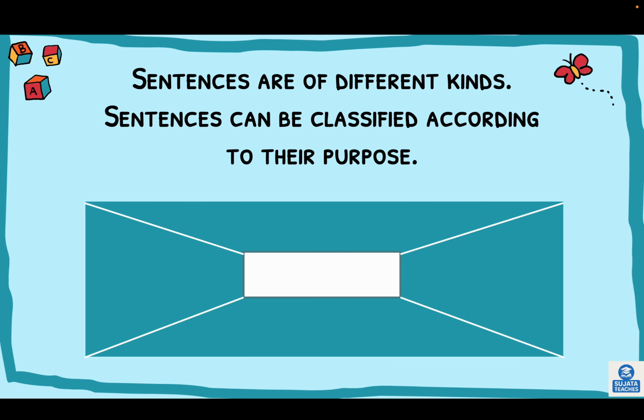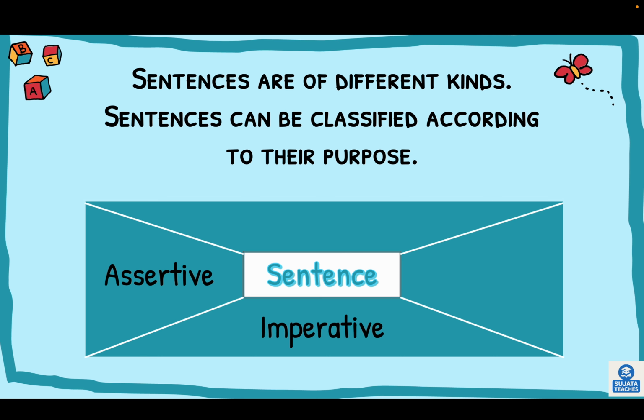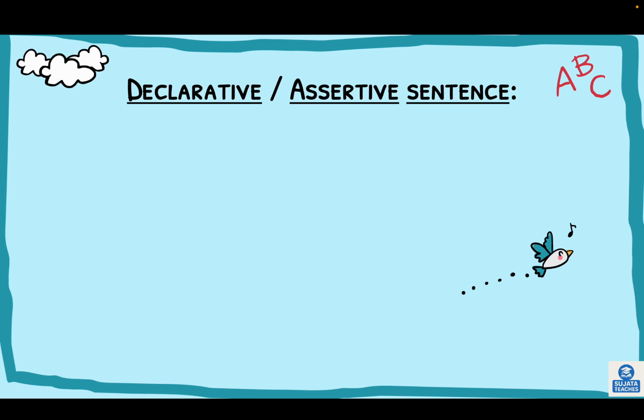Today you're going to learn kinds of sentences. There are four kinds of sentences: assertive sentence, imperative sentence, exclamatory sentence, and interrogative sentence. Let us learn them in detail.